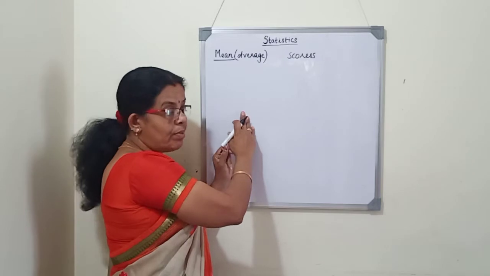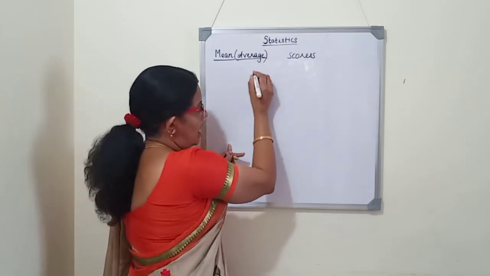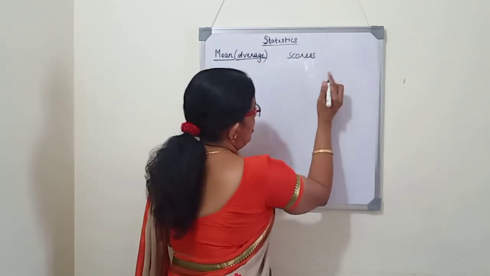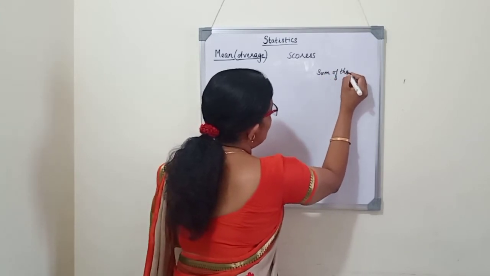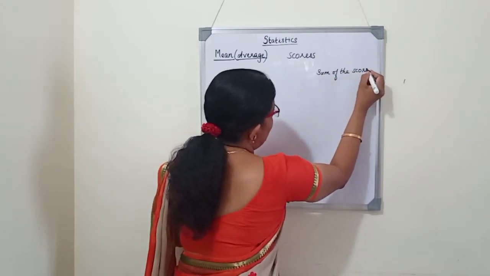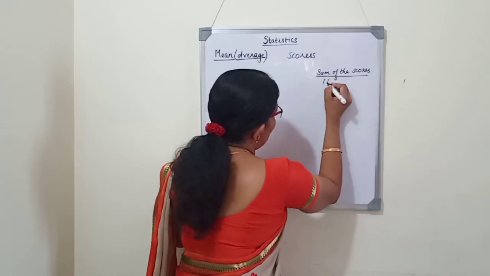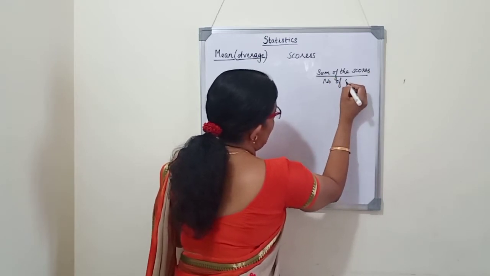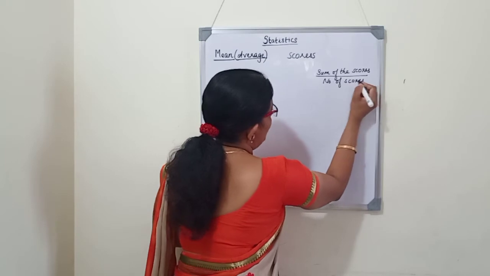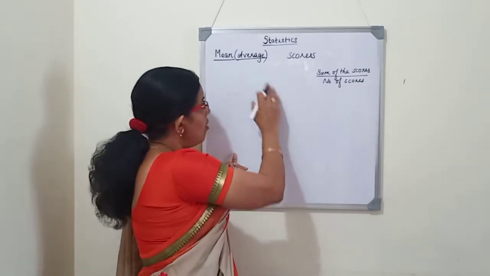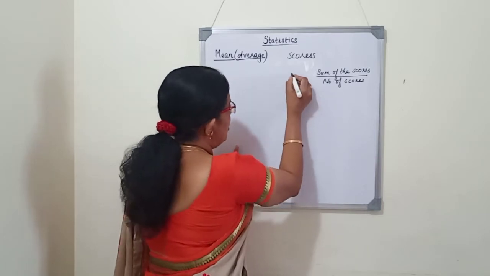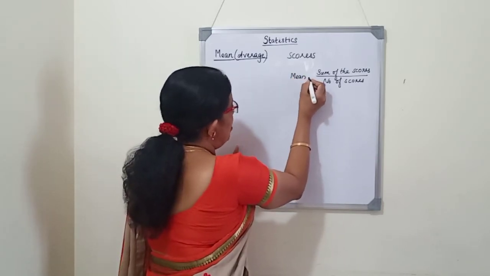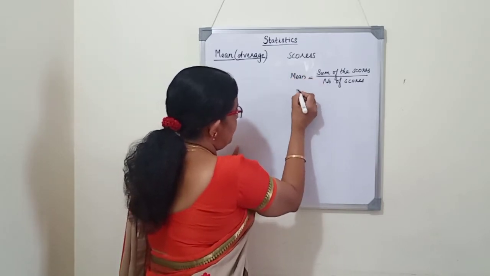So for ungrouped data, to find the mean, we add the scores, that is the sum of the scores or observations, divided by the number of observations or scores. This is the formula to find the mean or average for ungrouped data, and the mean is represented by the symbol x bar.